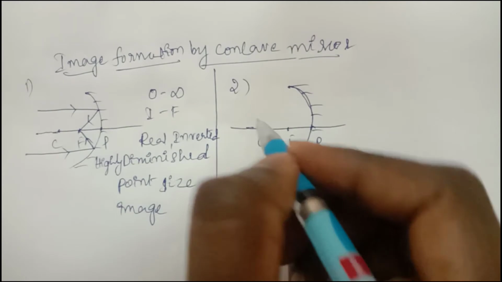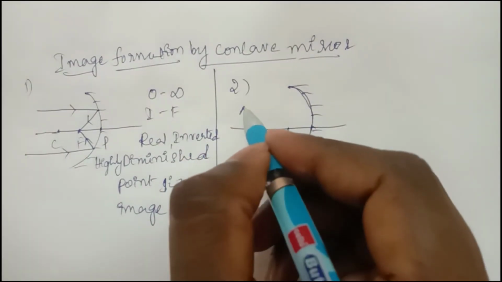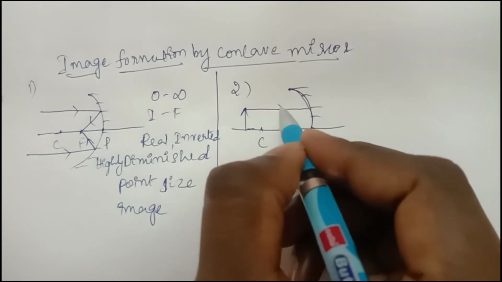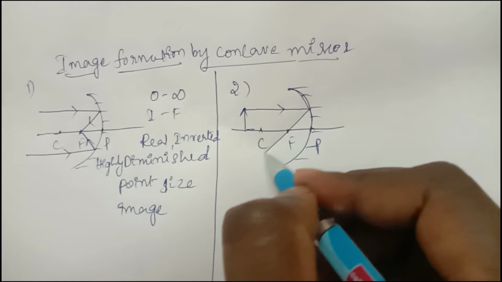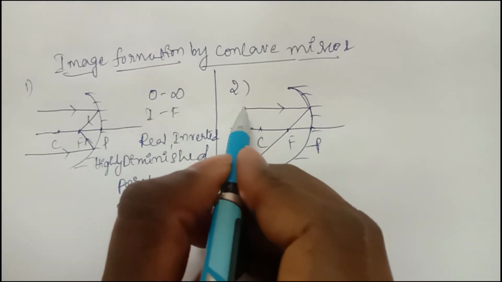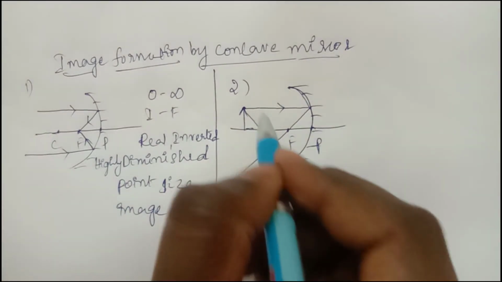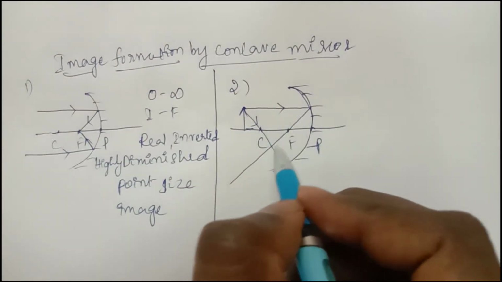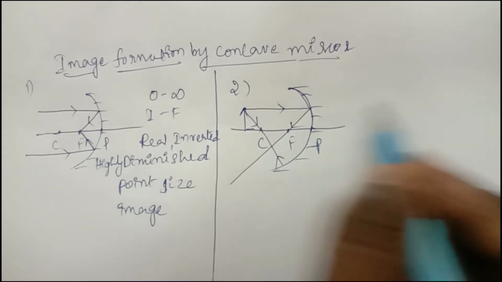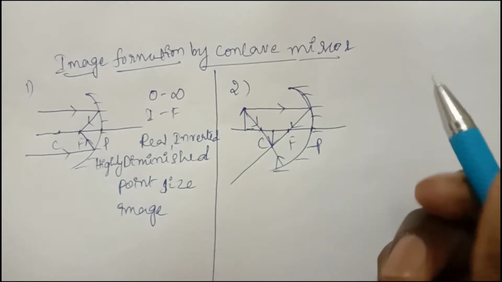If you take the object beyond the center of curvature, one light ray is coming like this. After reflection it passes through the focus, and another light ray we can take through the center of curvature like this. So the incident ray and reflected ray pass like this, where the image is forming in between.